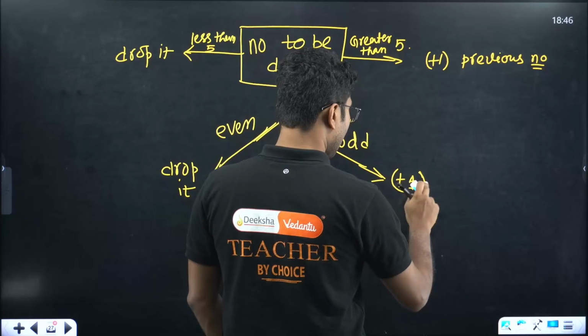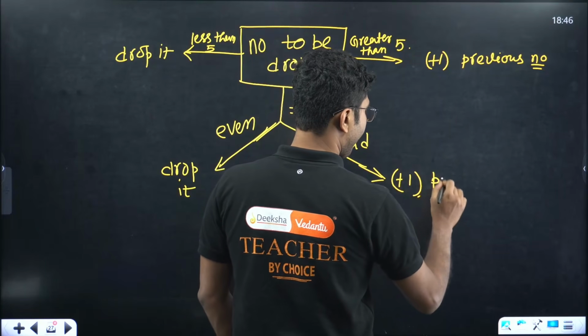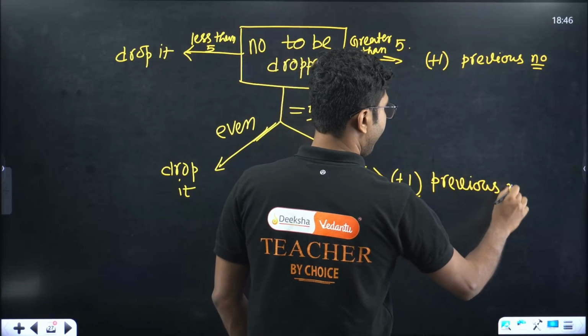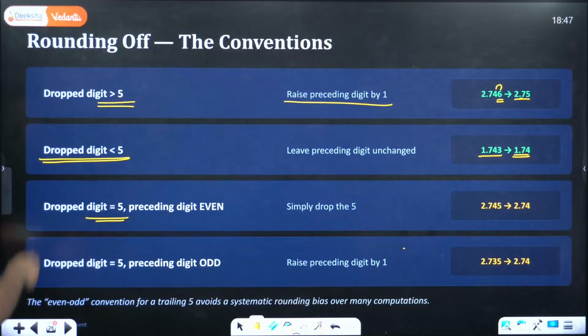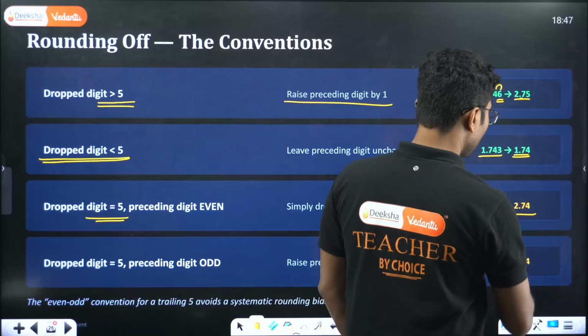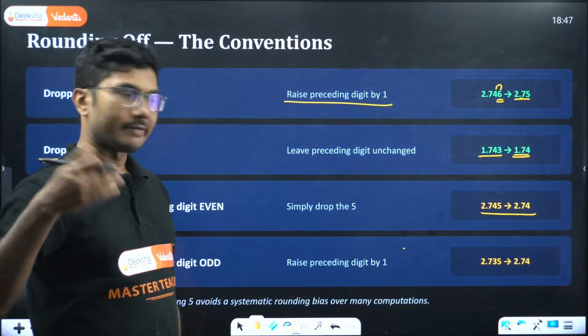Add 1 to the previous number. Okay, so that's it. If the dropped digit is 5 and the preceding number is even, then you simply drop it. So 2.745 becomes 2.74.